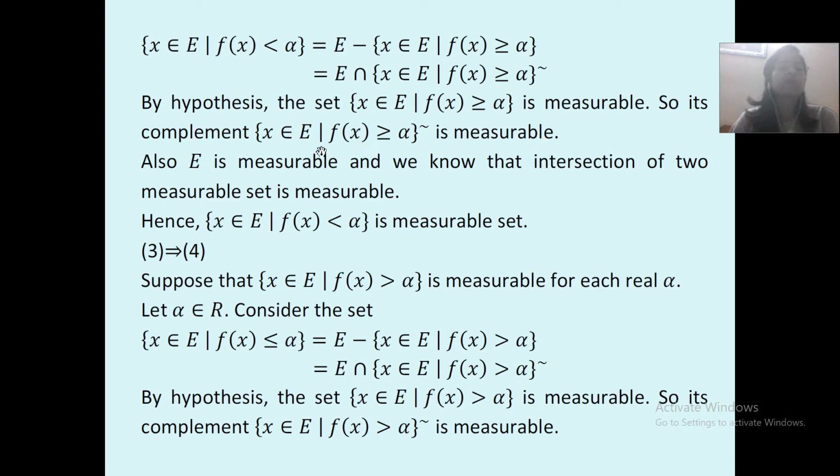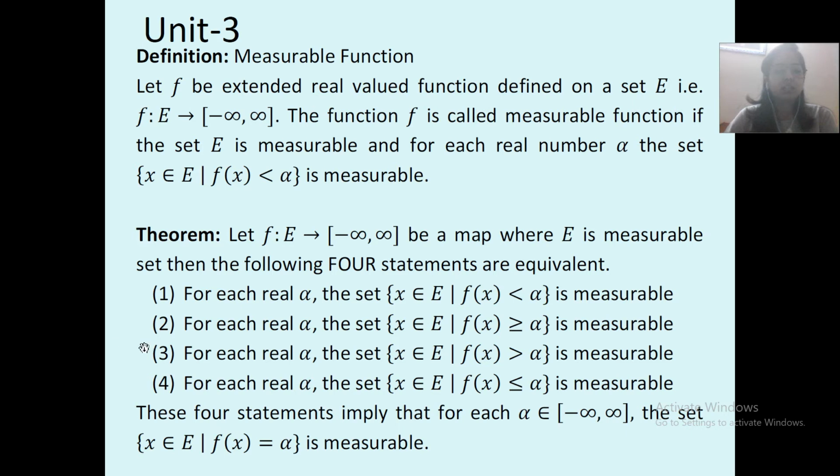Also, E is measurable and we know that the intersection of two measurable sets is measurable. Hence, the set of x belonging to E such that f of x is less than alpha is a measurable set. So 1 implies 2, and 2 implies 1 is proved. Now we'll prove 3 implies 4. That is, this implies this, you will prove now.